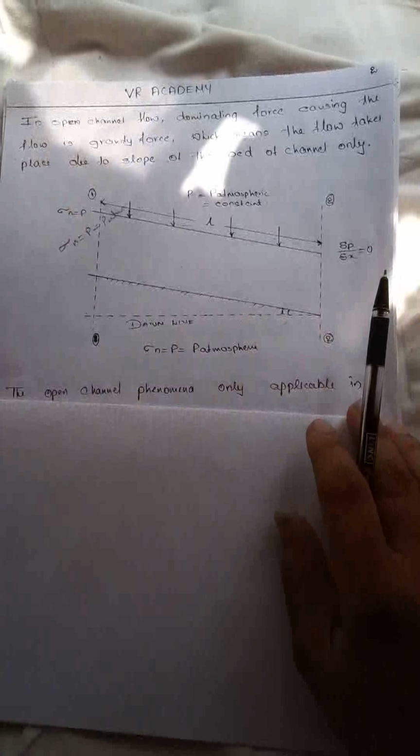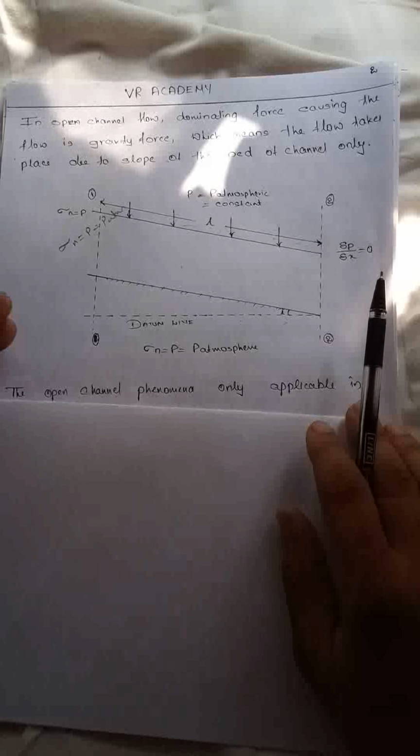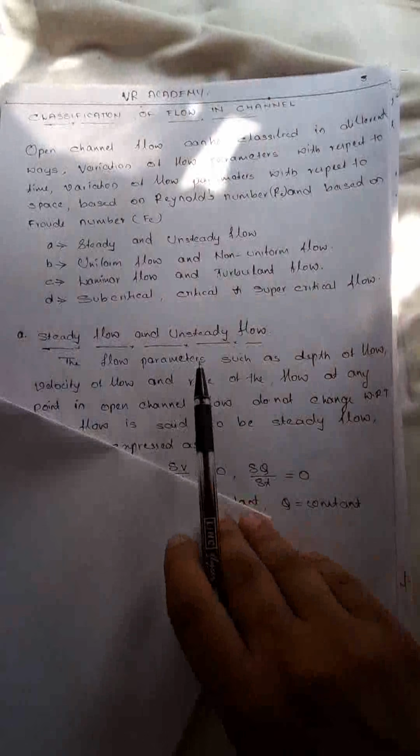Open channel flow is only applicable to a liquid. Fluid means liquid and gas, but here gas is not possible, because gas expands and takes the shape of the boundary. So generally we use the channel for the supply of water. Next, classification of flow in a channel.